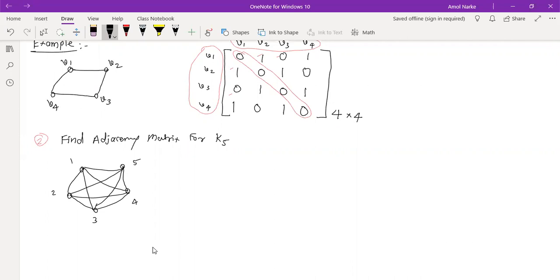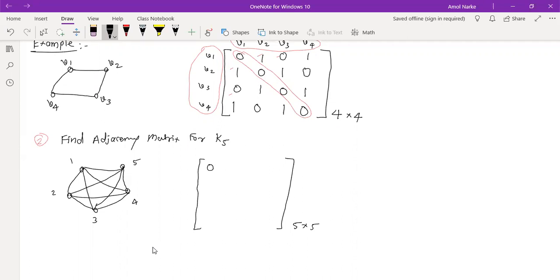Can someone tell me what is its adjacency matrix order? It should be of order 5 by 5. Exactly. Tell me what are the elements. Now I'm not going to draw the vertices, you need to find out. The first element is 0. Why is it 0? Because we don't have a loop from 1 to 1.